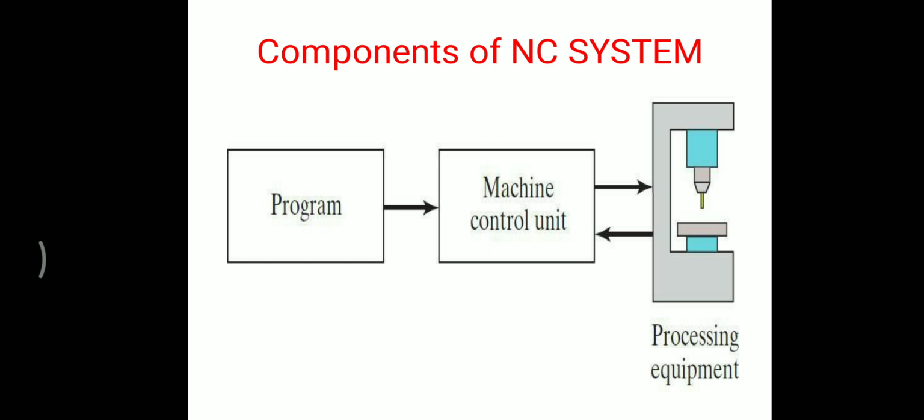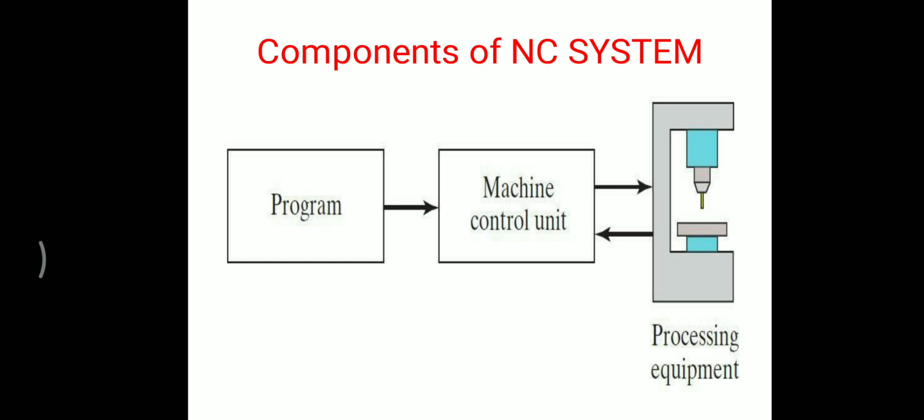The machine control unit is the main component of the NC control system. It consists of two processing units: one is the data processing unit, and the other is the control loop unit. The coded information received from the tape reader passes through the decoding circuit of the DPU. The DPU decodes the information and sends the data to the control loop unit. These data are used to control the various axes of the machine tool.